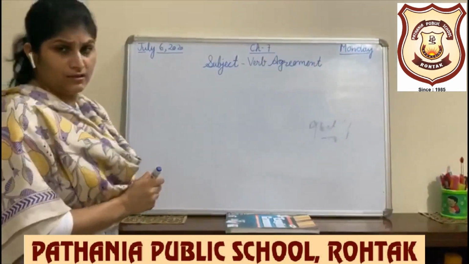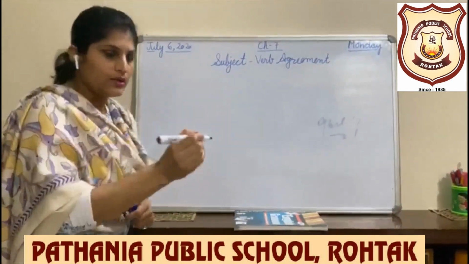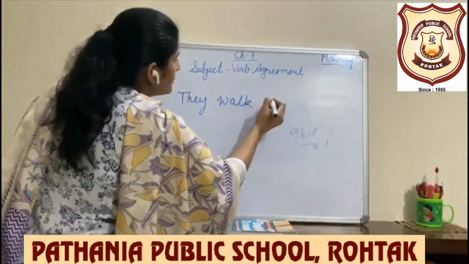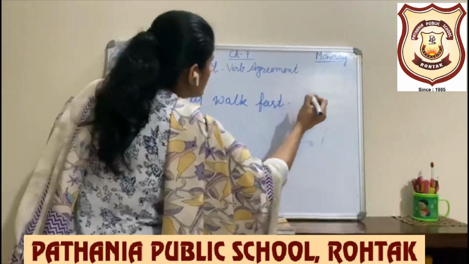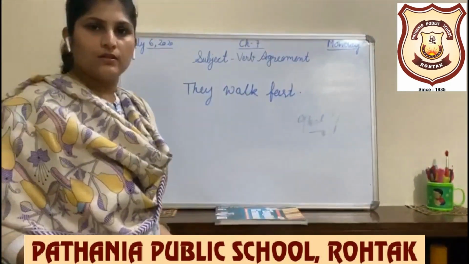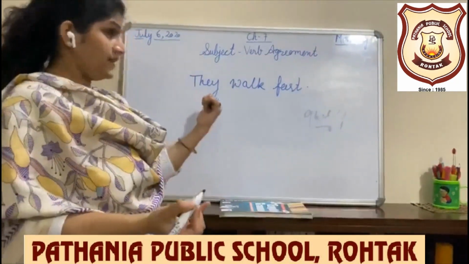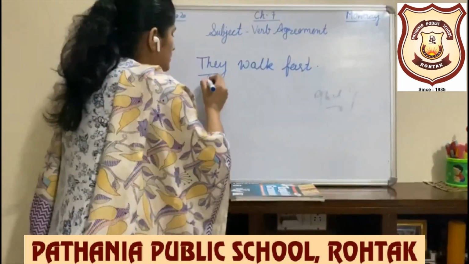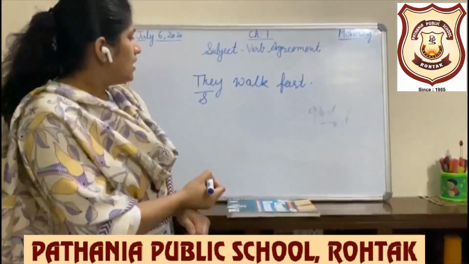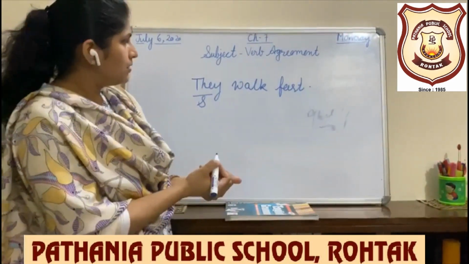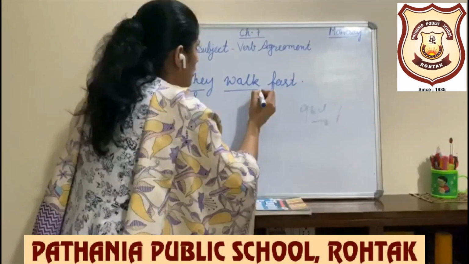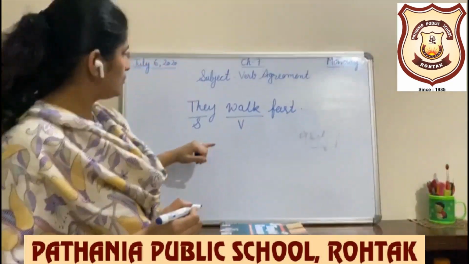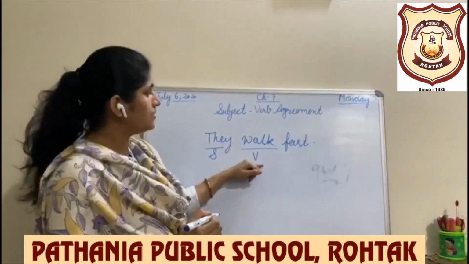I am going to write a sentence over there. You just try to find what is the subject and verb in the sentence. They walk fast. Who walks fast? They. So, what is the subject over there? Yes, they is the subject. And which action is there? They walk. So this is a verb. They walk fast. So you are aware of what is subject and what is verb.